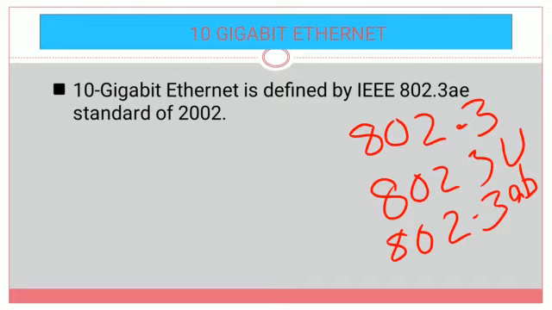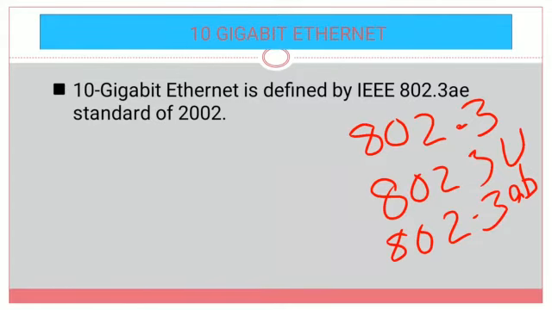So coming to 10 gigabit Ethernet. Like standard Ethernet, fast Ethernet and gigabit Ethernet, the IEEE has given a particular standard to 10 gigabit Ethernet also, that is 802.3 AE. That is the standard for 10 gigabit Ethernet. It was made in the year 2002, when 10 gigabit Ethernet was introduced.